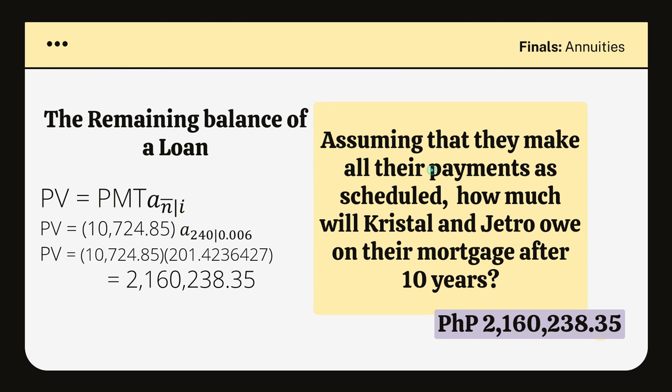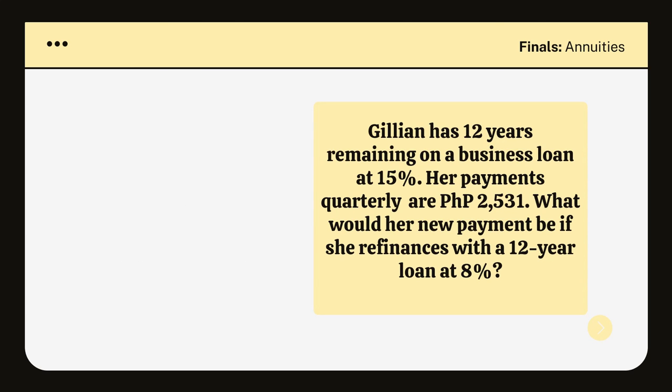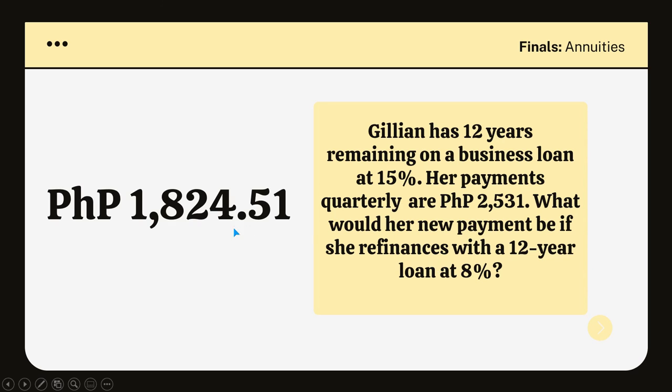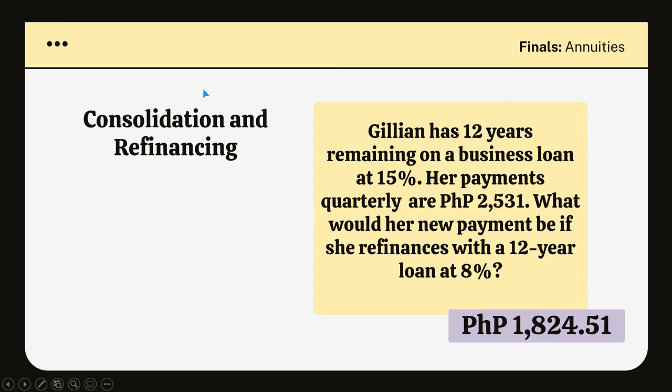Next question. Jillian has 12 years remaining on a business loan, which is at 15%. Her payments quarterly are 2,531 pesos. So what would her new payment be if she refinances with a 12-year loan at 8%? Okay, so the answer is 1,824 pesos and 51 centavos. So what we have here is considered as refinancing, but we're going to talk about consolidation as well.